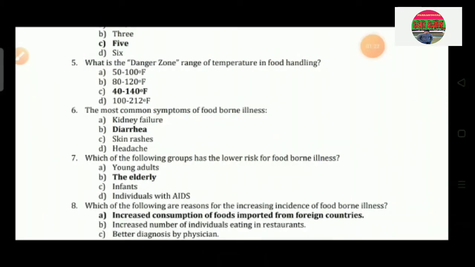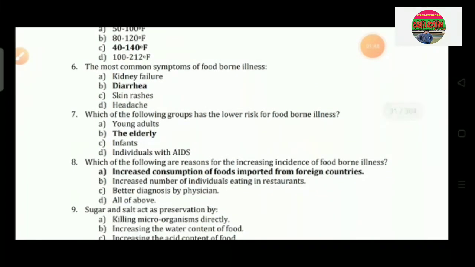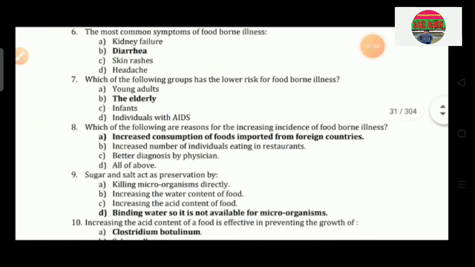Question number 5: What is the danger zone range of temperature in food handling? Option A 50 to 100 degrees Fahrenheit, option B 80 to 120 degrees Fahrenheit, option C 40 to 140 degrees Fahrenheit and option D 100 to 212 Fahrenheit. So the correct answer is option C, that is 40 to 140 degrees Fahrenheit. Question number 6: The most common symptom of foodborne illness. Option A kidney failure, option B diarrhea, option C skin rashes and option D headache. So the correct answer is diarrhea.